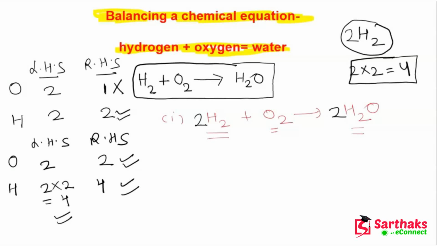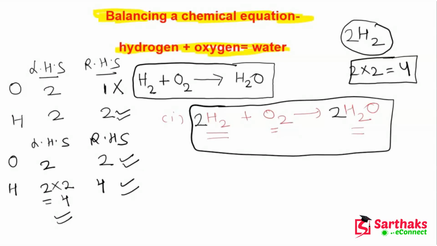So that's why this equation has now become a balanced chemical equation. I hope guys this is clear to you and you understand how we balance a chemical equation.